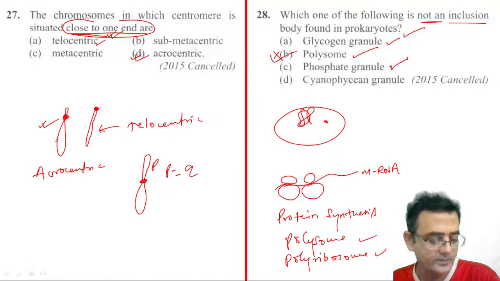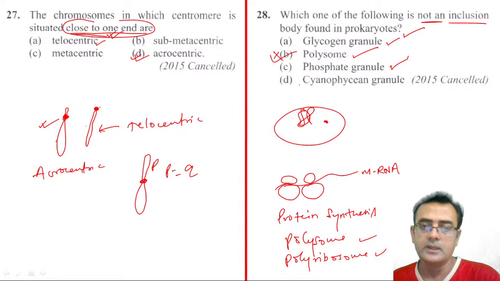Phosphate granule, yeah, they precipitate. 28B, polysome also, no, how? No, polysome is not the correct answer here.